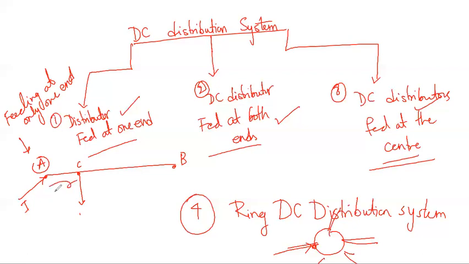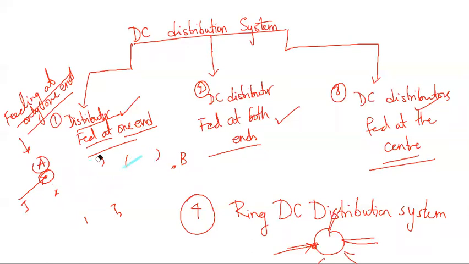At a distance X, it takes the current I1. The remaining current I minus I1 flows onward, and later there is current I2, so the current beyond is I minus I1 minus I2. These are the currents present. So you can say that the feeding of current is done at only one end in such distributor systems. These are the things clearly highlighted in DC distribution fed at only one end.